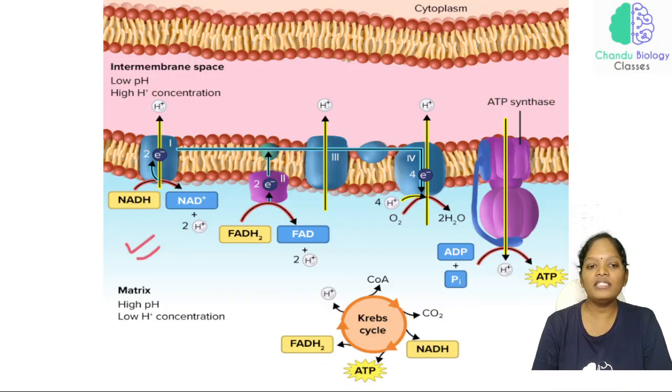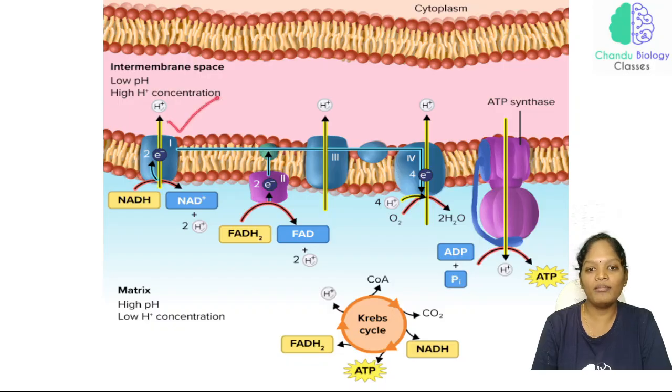Now in the matrix region we have a higher pH and low H+ concentration, because the H+ in the matrix region is pumped to the intermembrane space. As a result, the H+ concentration will be lower in the matrix region. If there is low H+ concentration, then the pH will be higher, and that is a basic environment. See here, basic or alkaline environment.